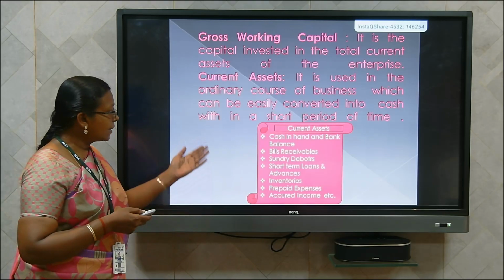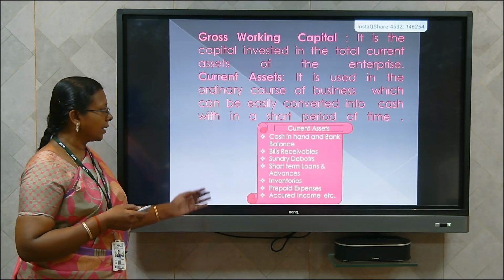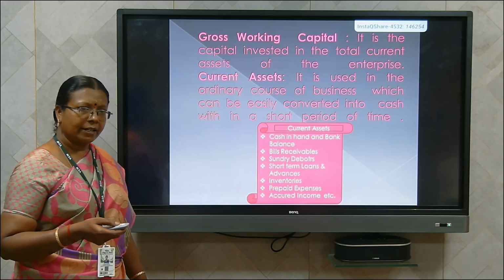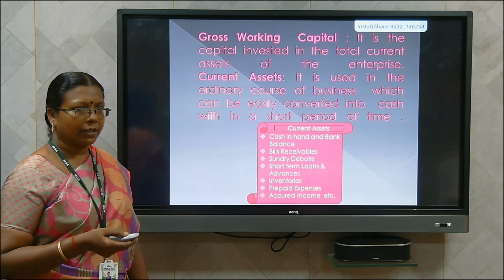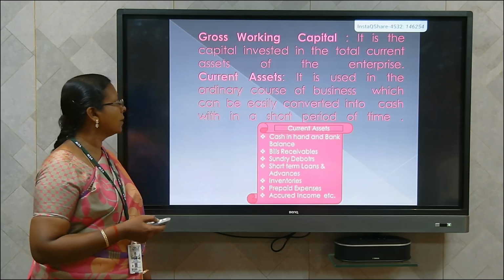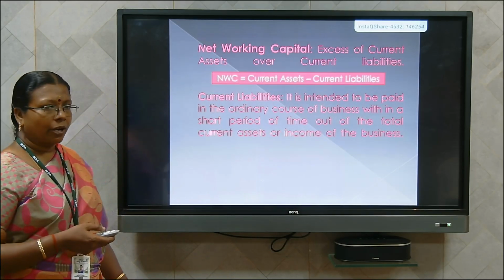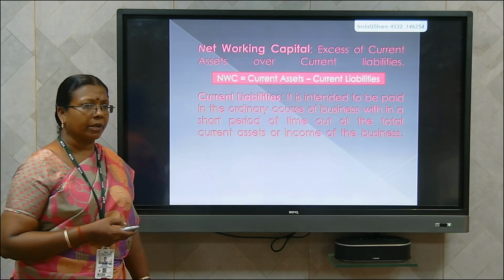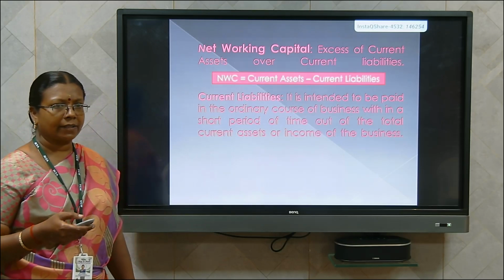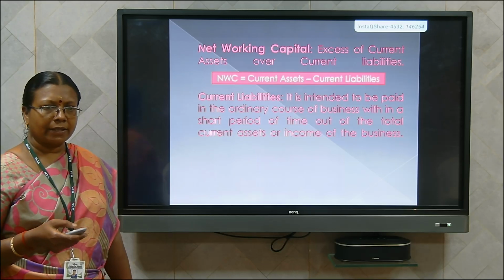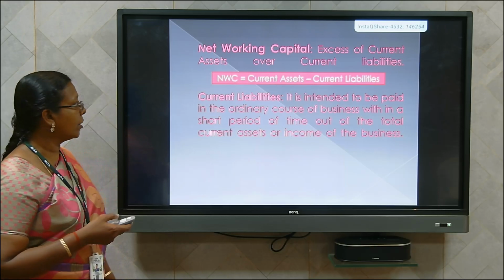What are the examples of current assets? Cash in hand, cash at bank, bills receivable, sundry debtors, short-term loans and advances, closing stock, prepaid expenses, etc. Next one is net working capital. Net working capital means the excess of current assets over current liabilities. That means current assets minus current liabilities.